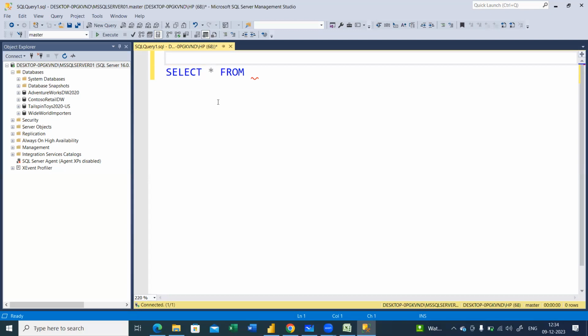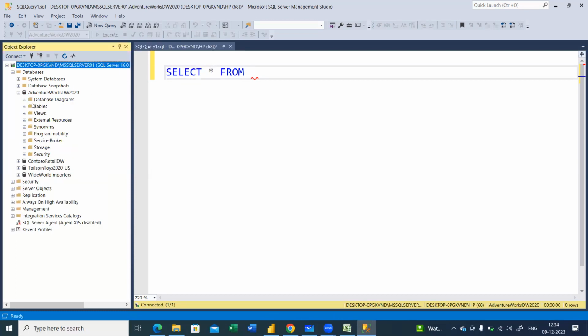But I haven't specified the database. There are two ways in which you can specify the database: by writing a query or by selecting the database which is there here. So I've selected the database. Now I can expand the database, and I can expand the tables here.